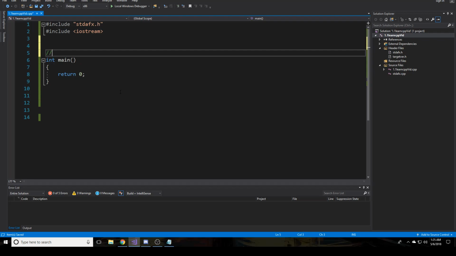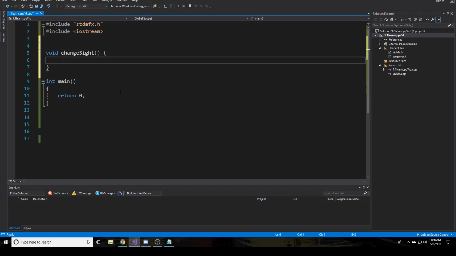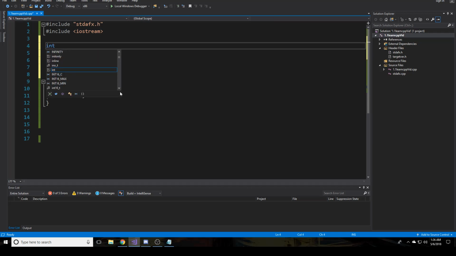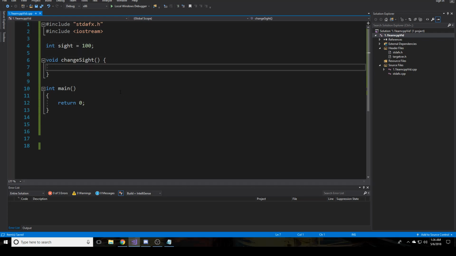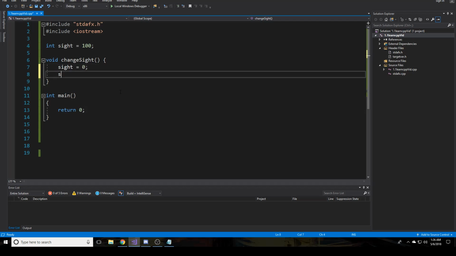The comments at this layer should, so I'm going to create a function that's like change site, and you'll see why I do this. By the way, global variables are bad, which is what I'm doing here, so it doesn't matter. But our site is normally at 100%. Pretend this is a game, right? Change site. We're going to make site 0 and say site has been set to 0. Oh no, what a shame. Anyway,